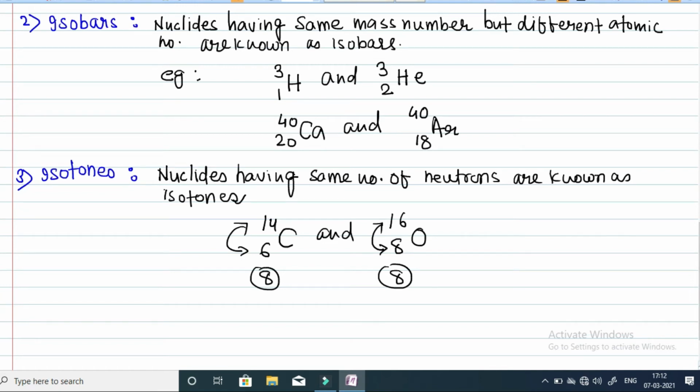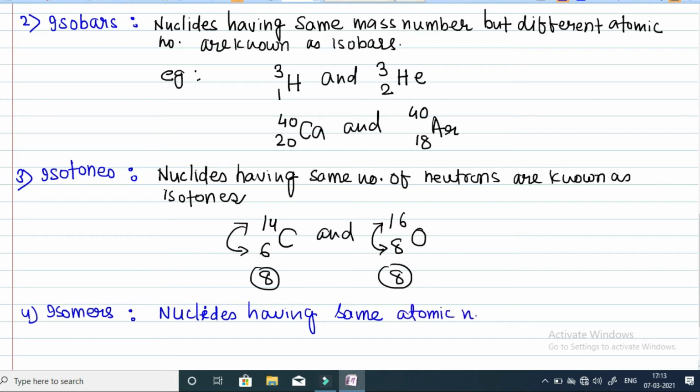Next is your isomers. So isomers are the nuclei or nuclides having same atomic number and mass number but existing in different states.